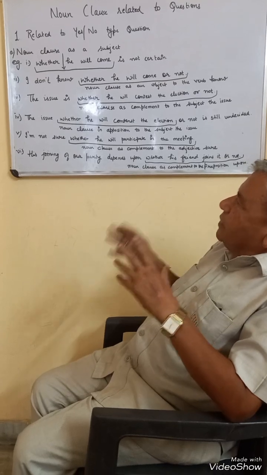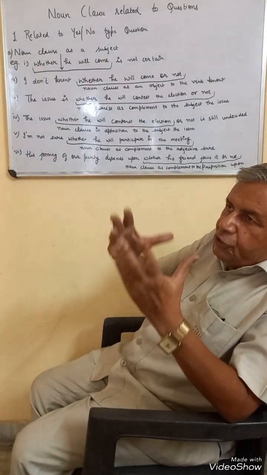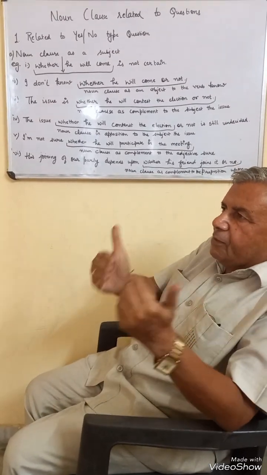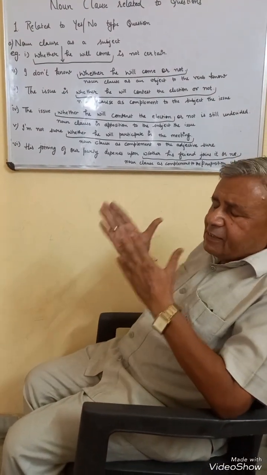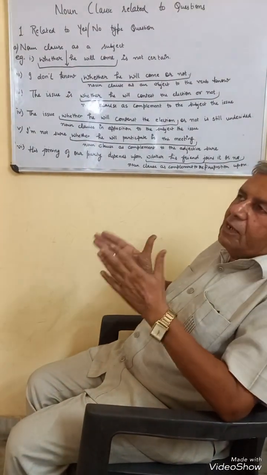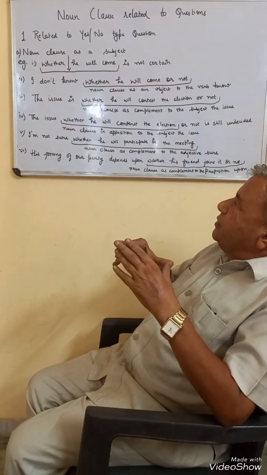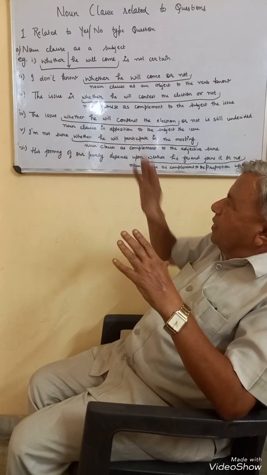And the fourth function is that sometimes it is used in opposition to the subject. In opposition means it explains the subject along with the subject itself. It is not separated by using a linking verb. In the third sentence, we have separated the subject and the complementary noun clause by using is.